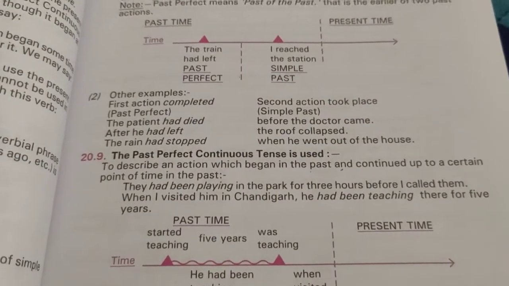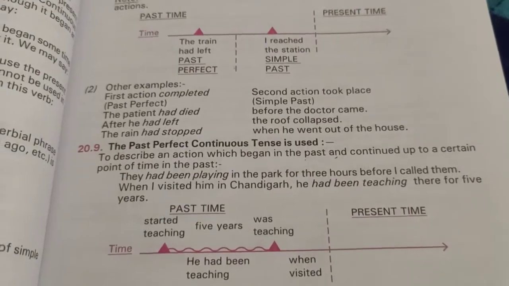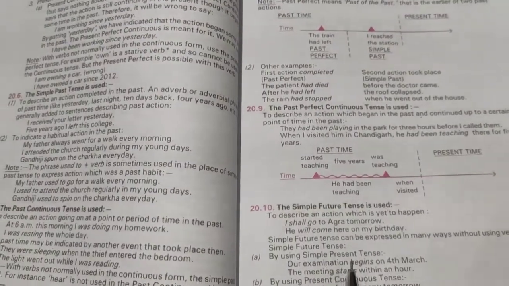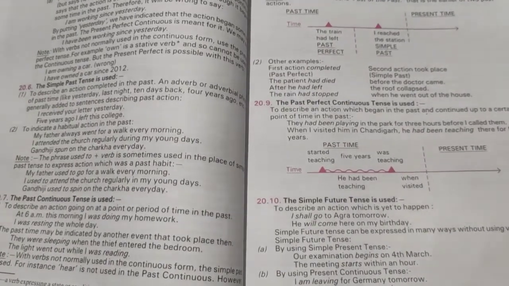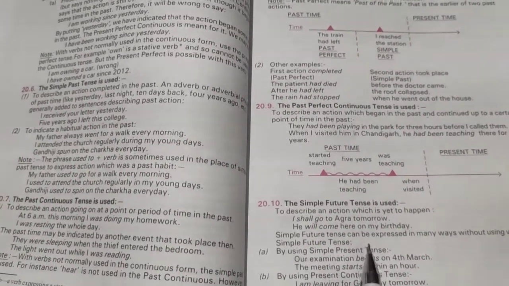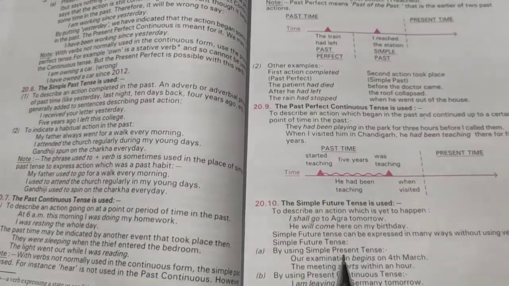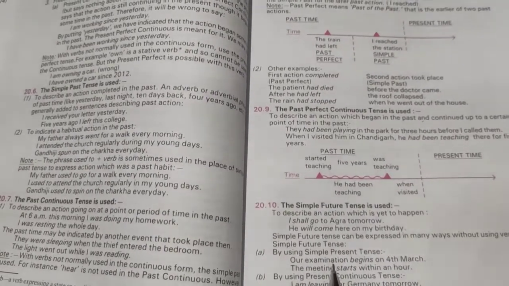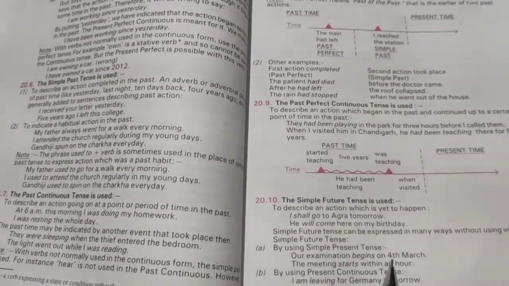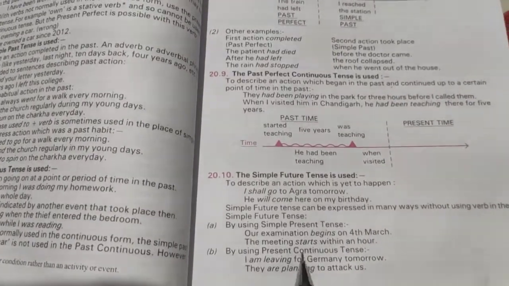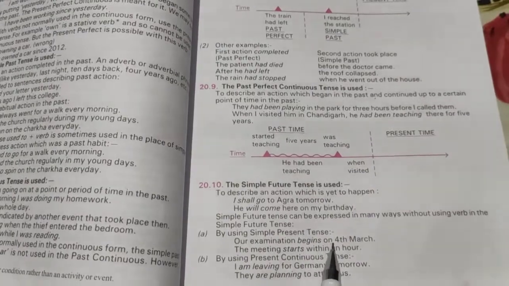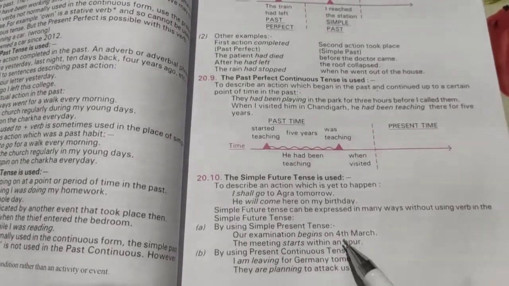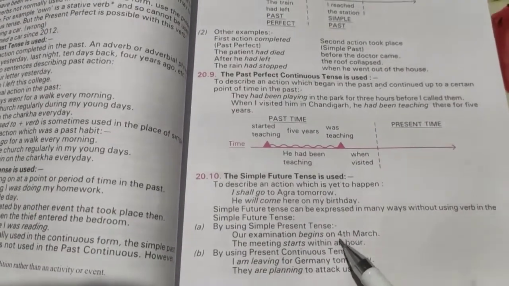Okay, so simple future tense can be expressed in many ways without using the verb in the simple future tense, like by using simple present tense also. Our exam begins on 4th March. So in this sentence, what is there? Here, it shows begins on 4th of March. This date shows you about the future here.